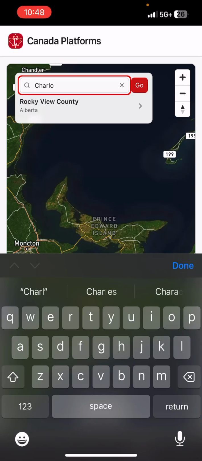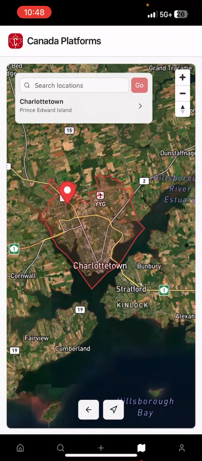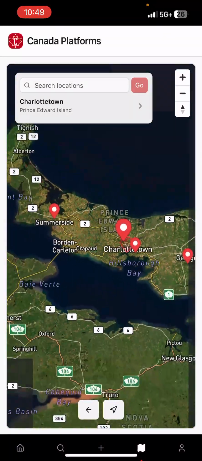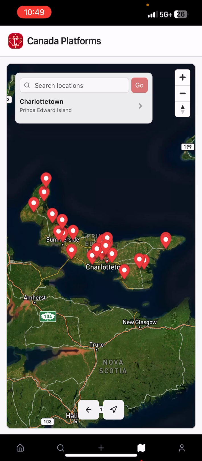So if we go to Charlottetown, we can see they will load in a bit slower in Prince Edward Island because we did some specific thing because there was a lot of rural areas that needed, they're called centroids basically, and it puts a pin on the central location of the urban boundary. So as you can see, all the pins are popping up slowly, and the yellow ones are popping up, which are the rural municipalities.